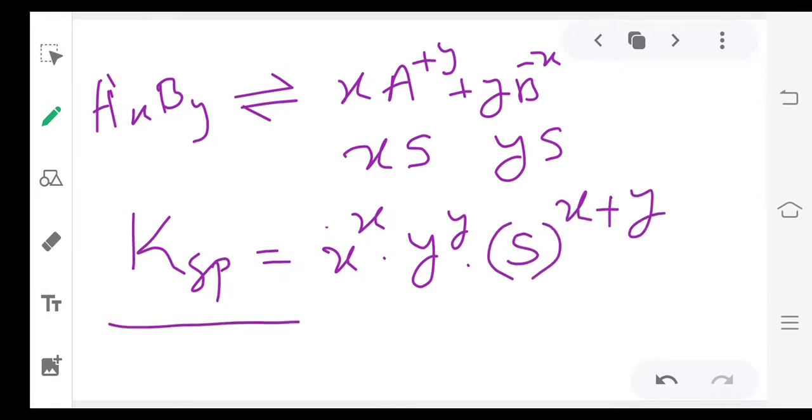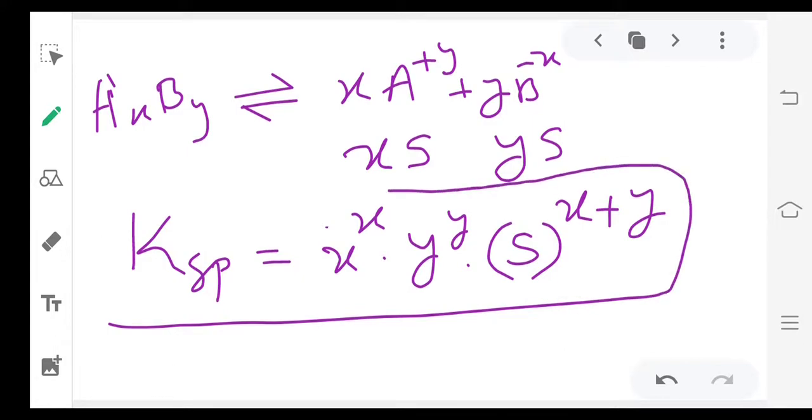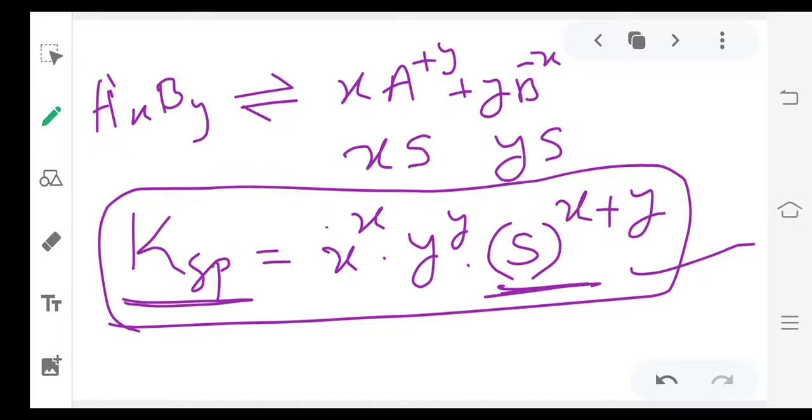So this is the general expression for any type of salt. Suppose instead of x and y, if you take 1, 1, you will get S square. Suppose if you take 1, 2, AB2 type salt, A2B type salt, or A2B3 type salt, any salt, you can write in this form. Here S is solubility, KSP is solubility product, x and y are coefficients of cations and anions.